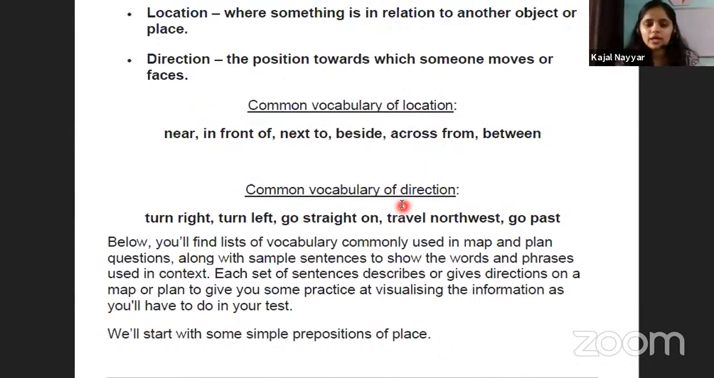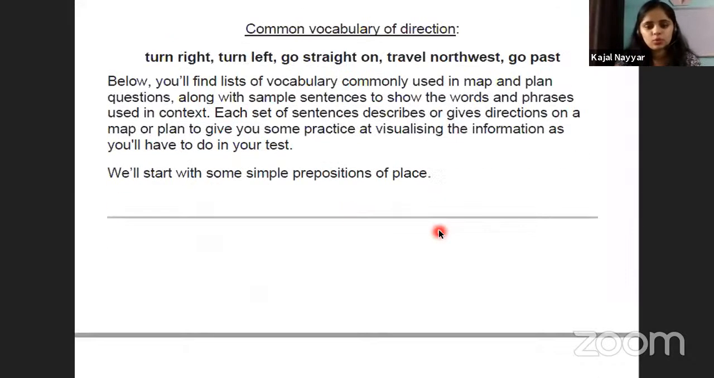Then when it comes to direction, they will say turn right. So you have to see in which direction the person is facing, then you can turn right. If they say turn left, you have to see in which direction they have to turn left. Then go straight on, in which direction they are going straight on. Then travel northwest, that is, in which direction the northwest will be. Or go past, this is also about which direction they will be going.